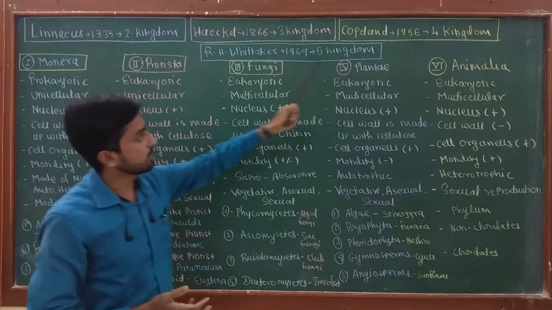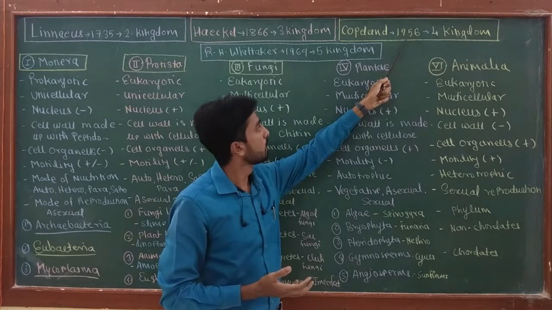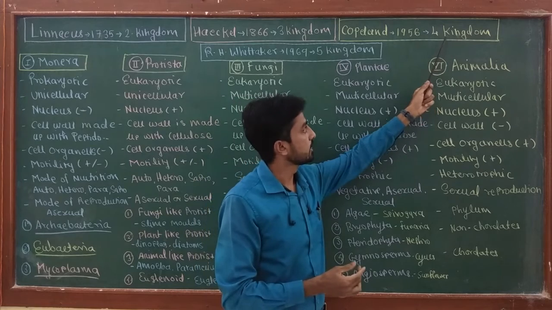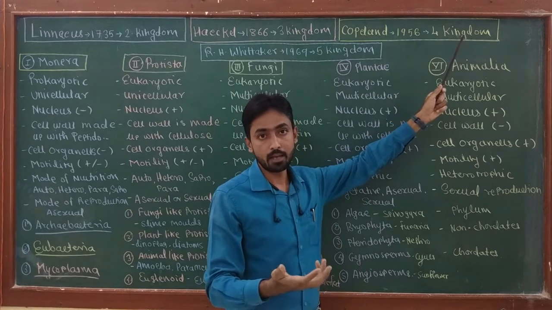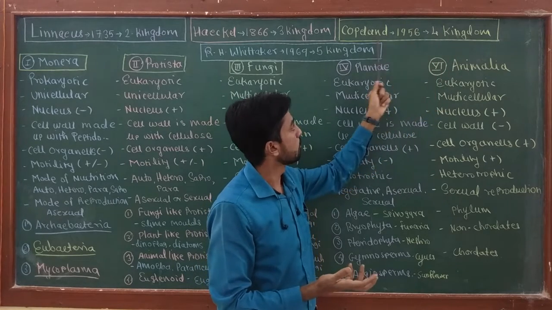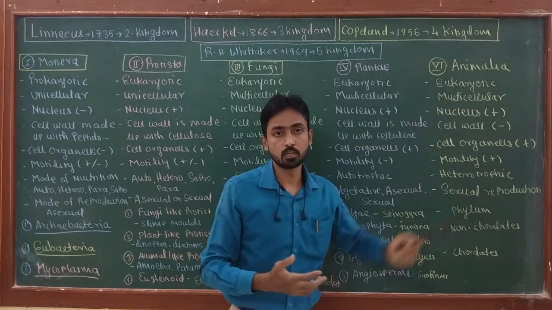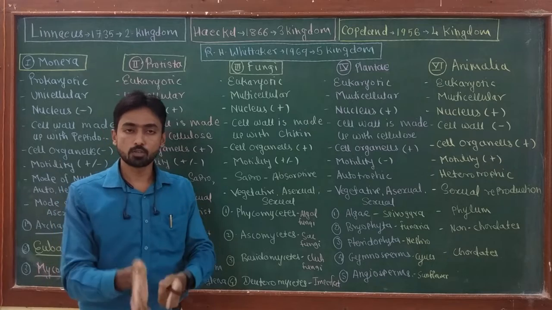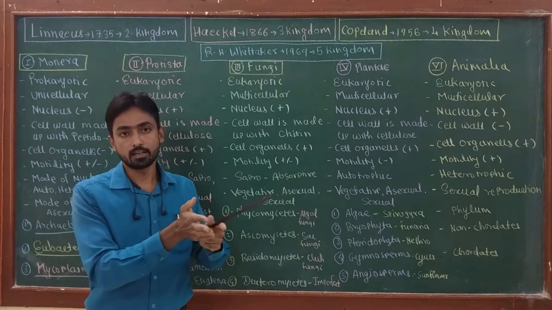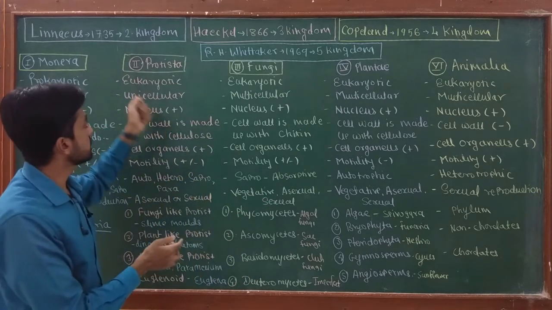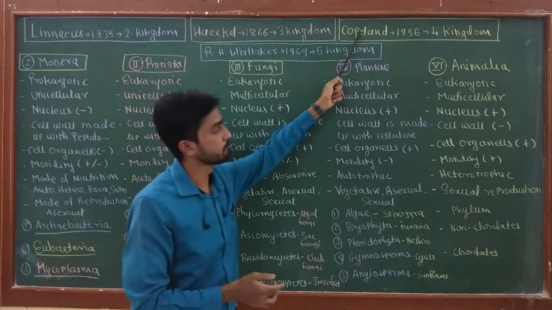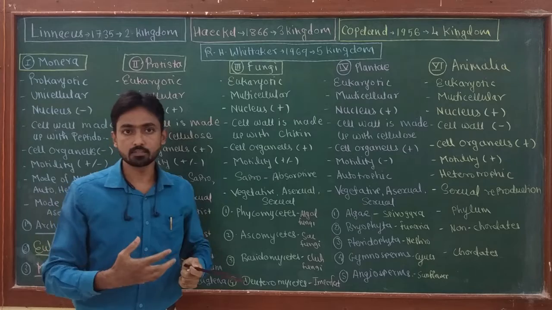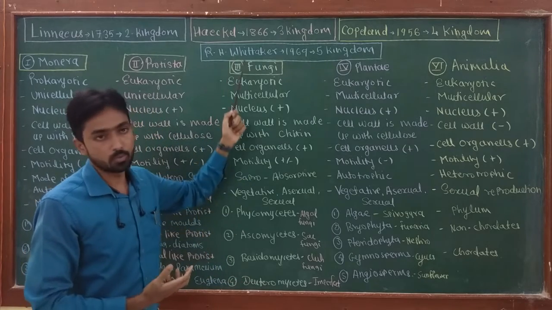After Haeckel, in 1956, Copeland proposed a system of classification in which he introduced a fourth kingdom, Monera. That means in Copeland's system there are four different kingdoms: kingdom Monera, Protista, kingdom Plantae and kingdom Animalia. So these three are the important systems proposed by scientists before the classic system which is proposed by R.H. Whittaker.